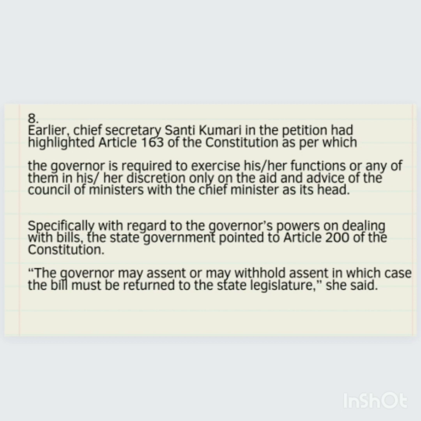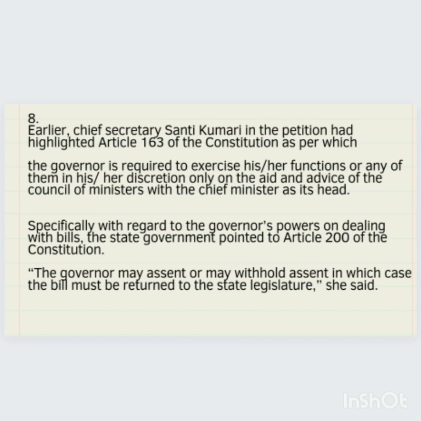Earlier, the Chief Secretary Santhi Kumari, in a petition, highlighted Article 163 of the Constitution, as per which the governor is required to exercise her functions only on the aid and advice of the Council of Ministers. So she said that even if the governor is withholding the bill, she has to inform the House about it. Specifically with regard to the governor's power in dealing with bills, the state government pointed to Article 200 of the Constitution and said that the governor may give assent or withhold assent, in which case the bill must be returned to the state legislature. This was what the state government said.